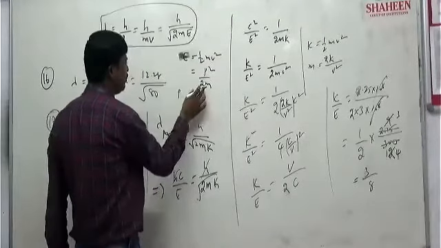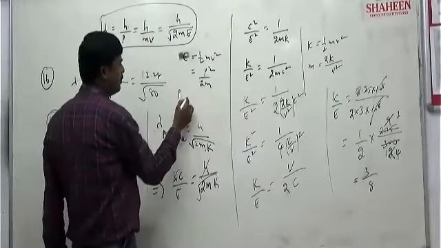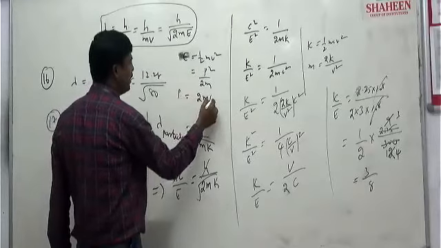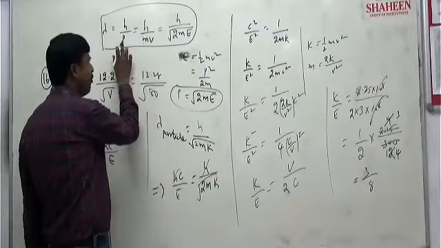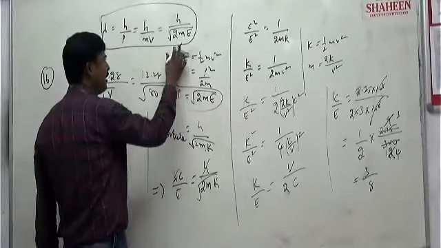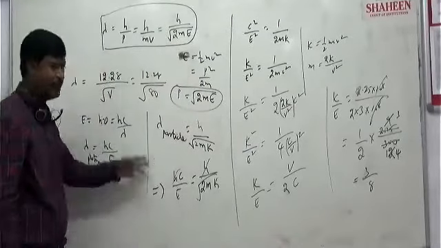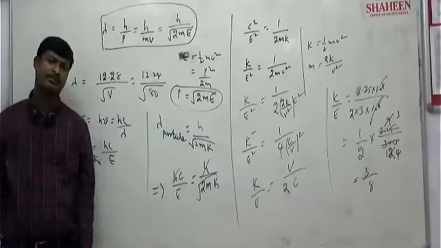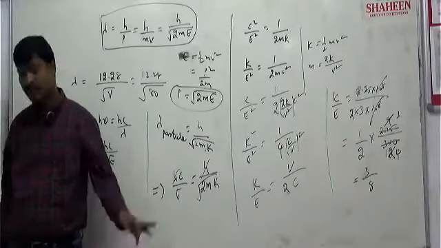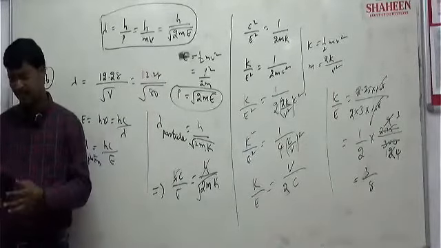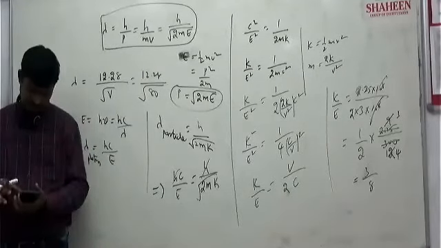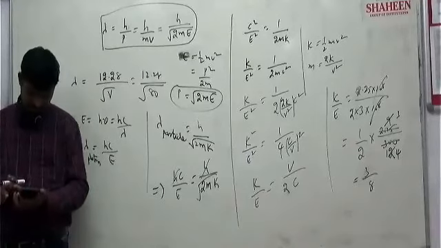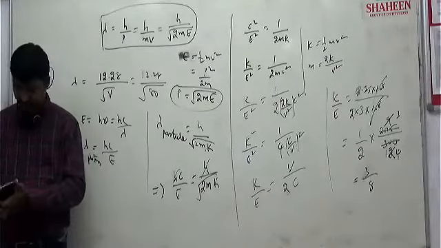So from this 2mE is equal to p square, or p is equal to root over 2mE. In place of p, you can write mv, or in place of p, root over 2mE also you can write. During the class, I said all these things, right? Those you asked me, this doubt is clear. Derivation part they asked you.